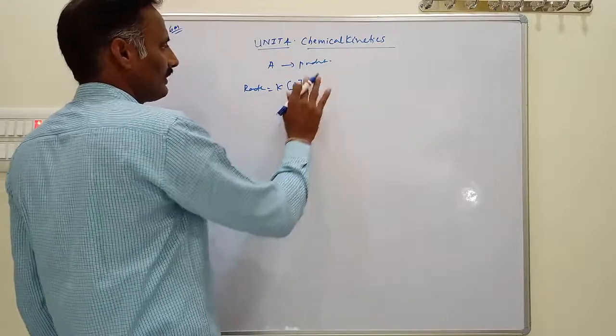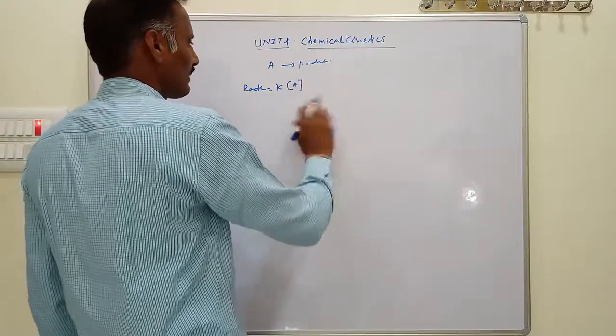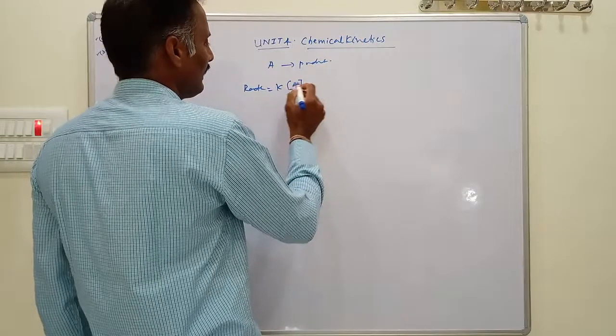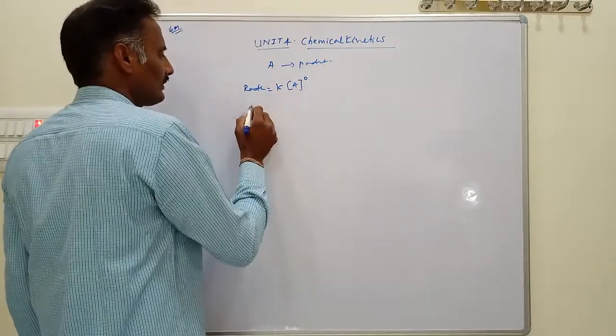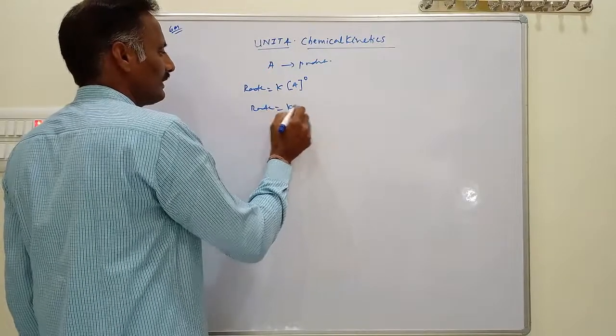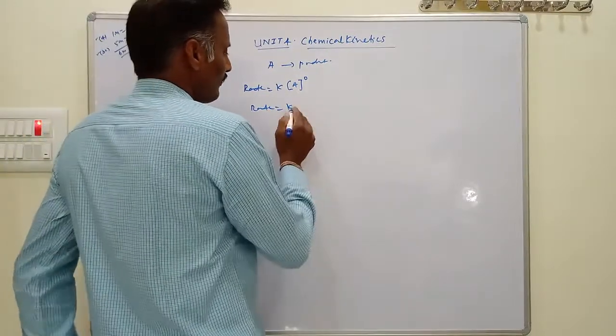Then, for zero order reactions, we take first the zero order reaction: rate equals K[A]^0. Any number to the power 0 equals 1, thus rate equals K. Then what is the unit of rate constant here?